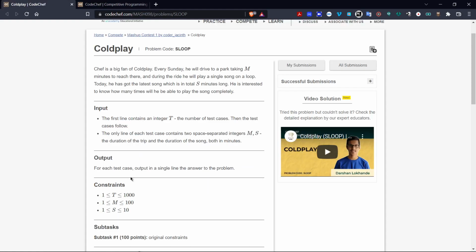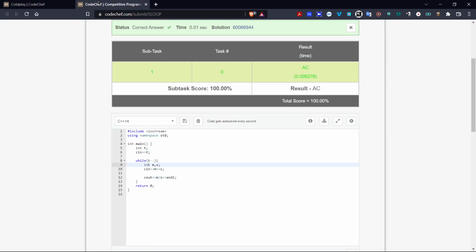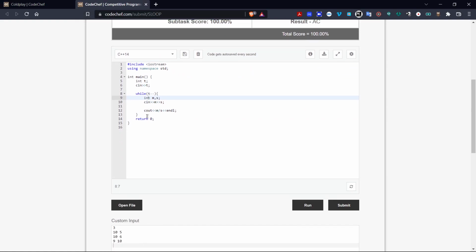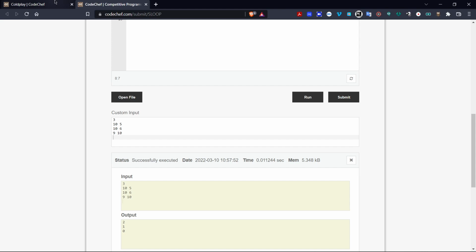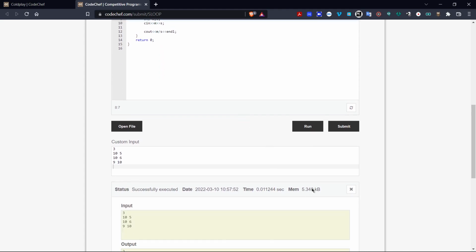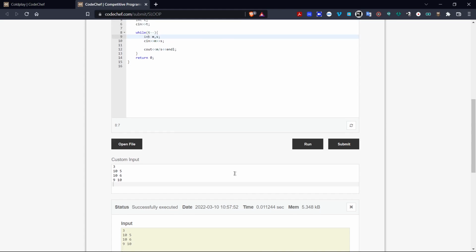Now, many of you may be thinking, what are these constraints and why we are not taking them into consideration? These constraints come into another topic, which is time complexity and code size, which is beyond the scope of the discussion at this point. If you wish to know the reason for these constraints, you can see here the memory, which is 5.348 kilobytes. In some questions of our higher levels, we will see that this memory is restricted, and so we have to make our code accordingly so that the memory limit is not exceeded. That is beyond the scope of our discussion at this point.